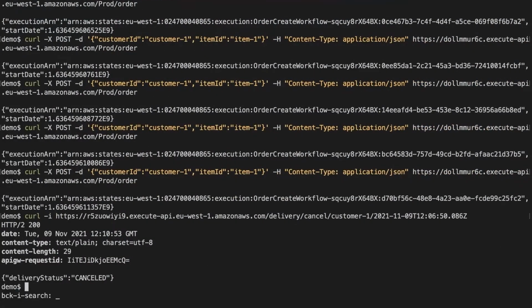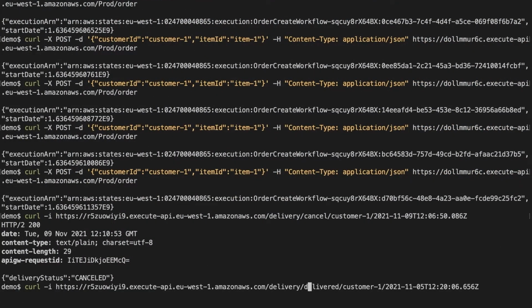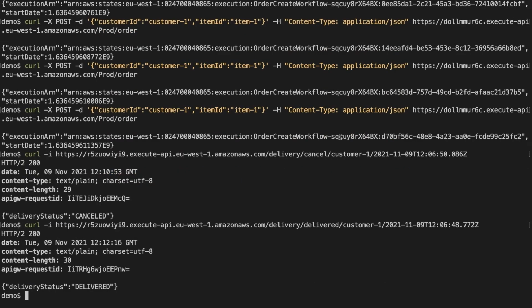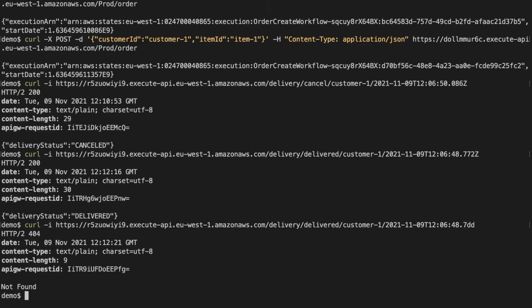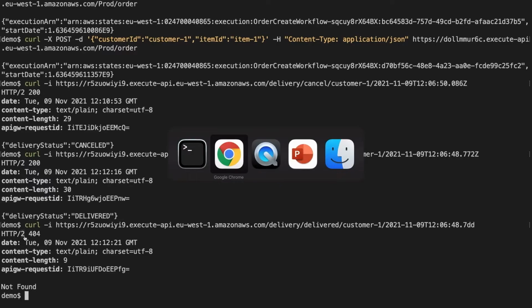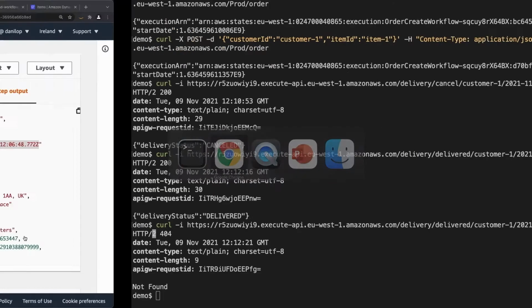And then this time we want to send a delivered message to the delivery service. So this would be maybe the driver saying that the delivery has been completed. And again, we get an OK. If I send a random order ID, we get a not found. This is not found on DynamoDB.